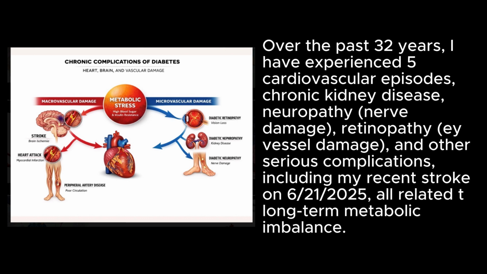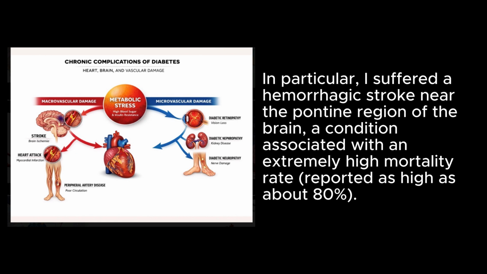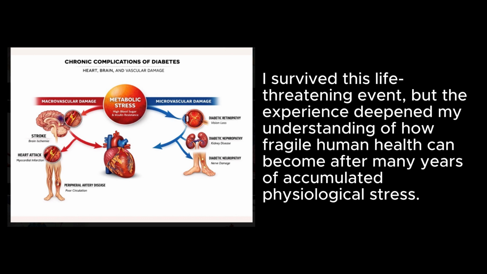Over the past 32 years, I have experienced 5 cardiovascular episodes, chronic kidney disease, neuropathy, nerve damage, retinopathy, vessel damage, and other serious complications, including my recent stroke on June 21, 2025, all related to long-term metabolic imbalance. In particular, I suffered a hemorrhagic stroke near the pontine region of the brain, a condition associated with an extremely high mortality rate reported as high as about 80%. I survived this life-threatening event, but the experience deepened my understanding of how fragile human health can become after many years of accumulated physiological stress.